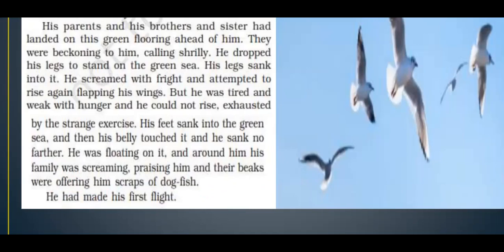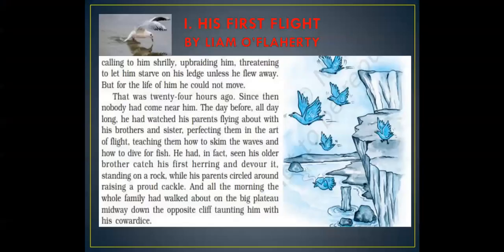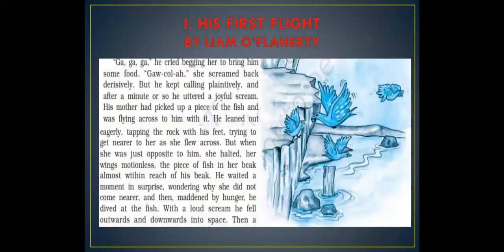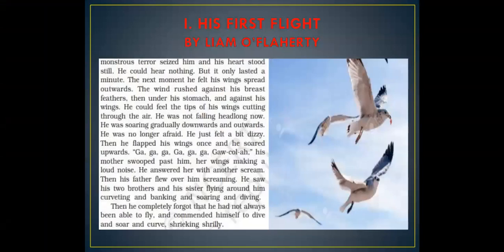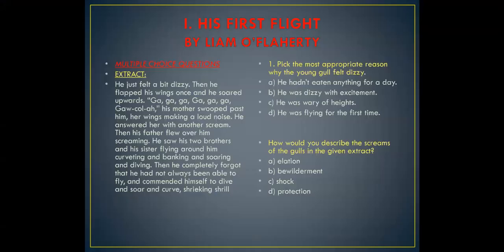So that's also what we have learned, that there was a seagull which was not able to take his first flight. His siblings had already taken the first flight, and he was not able to muster up the courage. The mother tried to attract his attention by showing the fish that she was eating. She brought a piece of fish in her mouth, just to attract the attention of the seagull. She was successful, as when the seagull looked at that piece of fish in his mother's mouth, he jumped at it, and then it was the natural thing for a bird to flap its wings, and he started taking the first flight. Okay, so this was all about the chapter.